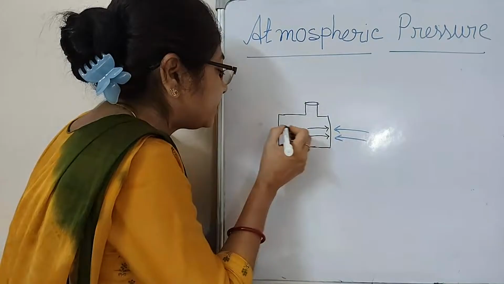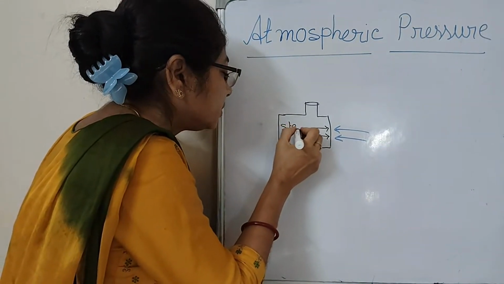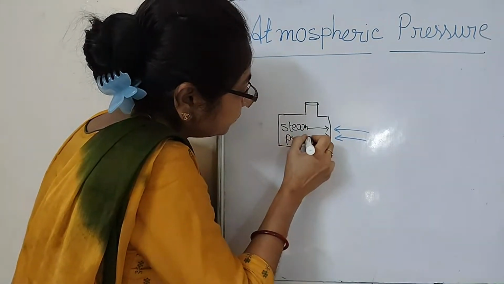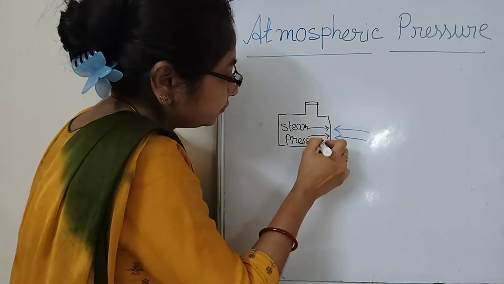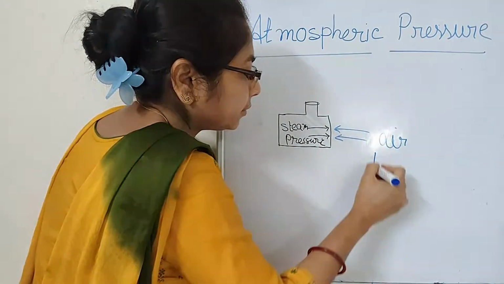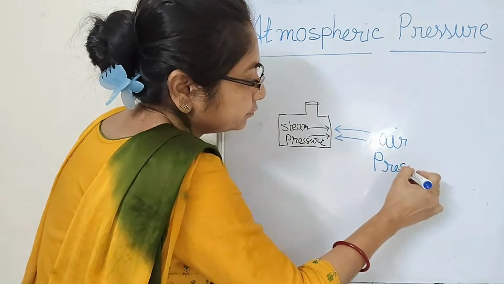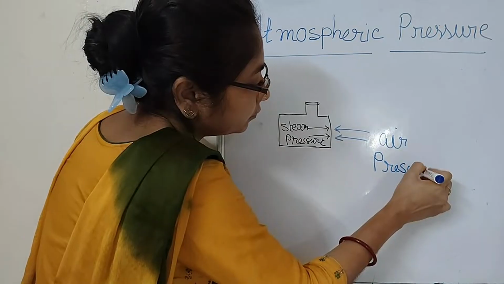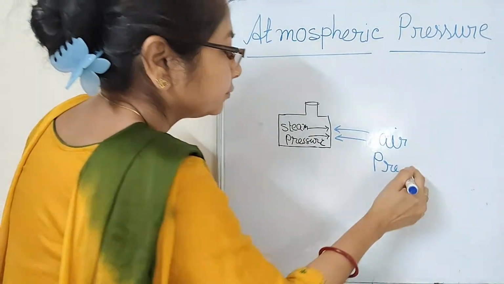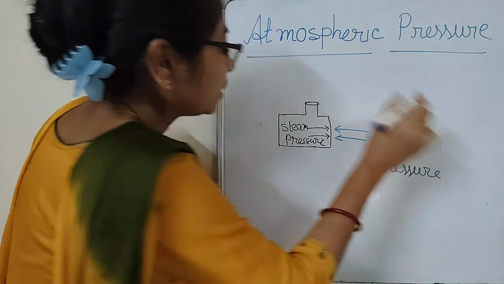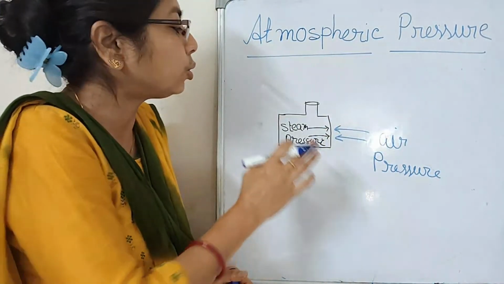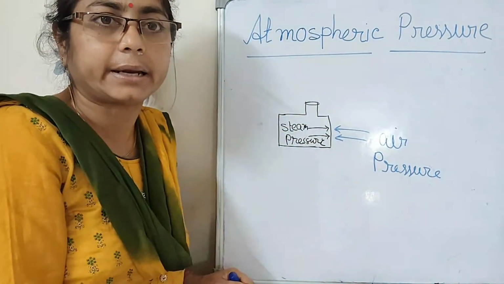Both pressures are equal. They cancel one another, so there are no changes in the container.